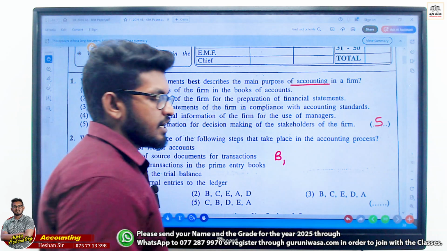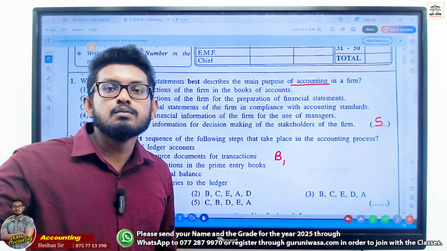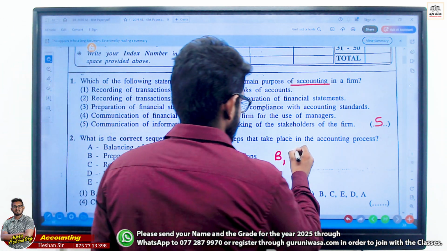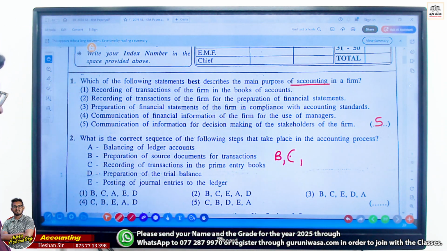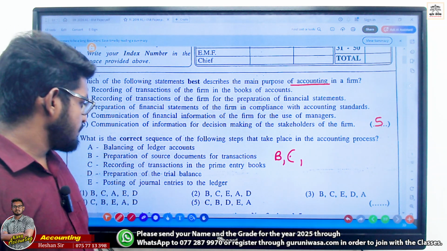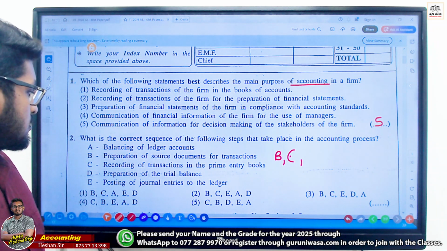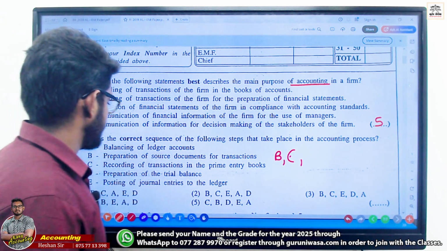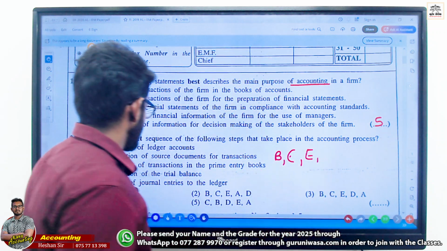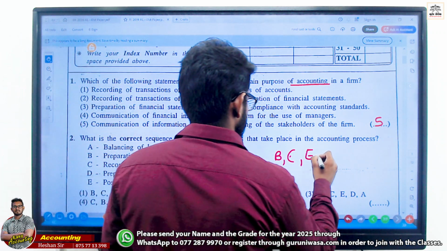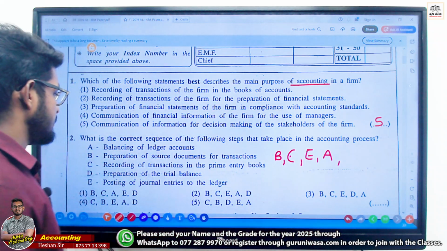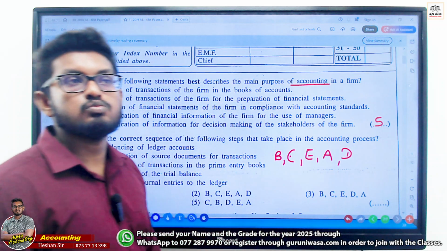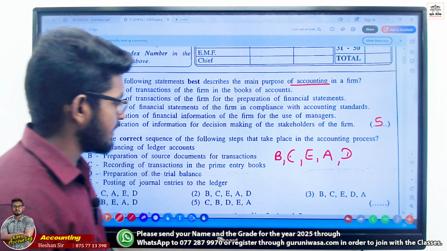Then after that, I told you we record transaction in primary books. Clear? We call it as what? Prime entry books, C. Right? Then after that, we go with what? Ledger, right? Prime entry book. Then we record in the ledger. Then balancing the ledger. Finally, trial balance, financial statements, likewise. Clear to you, right? In here, out of the answers, we can go with number 2.